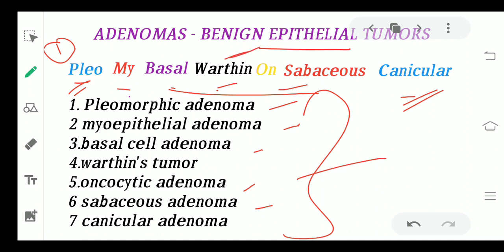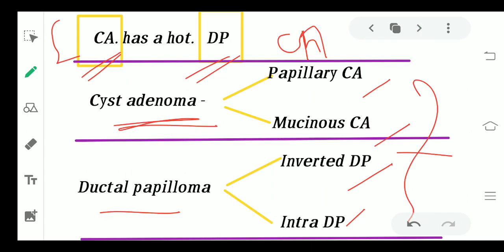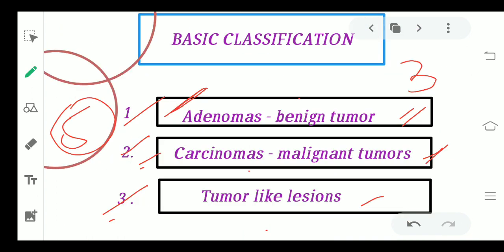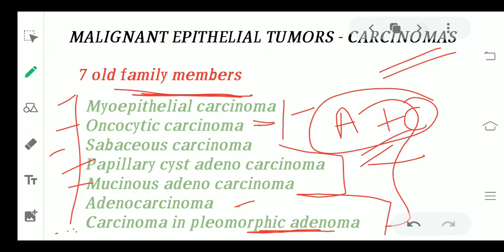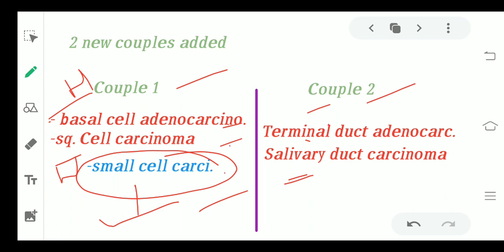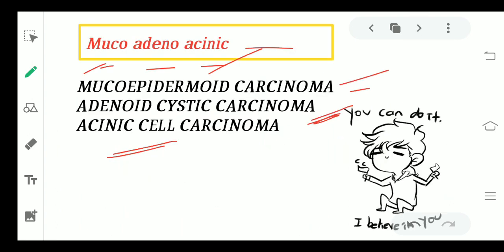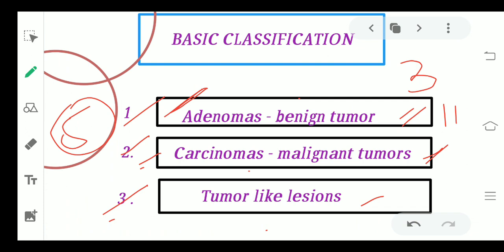So just let me give you a small revision. The benign family had about 7 and 8, 9, 10, 11 members. So I can say there were 11 members in the benign family, in the adenoma family. Then there were 7, 8, 9, 10, 11, 12, 13, 14, 15. About 14 members in this family of malignant carcinomas or malignant tumors.